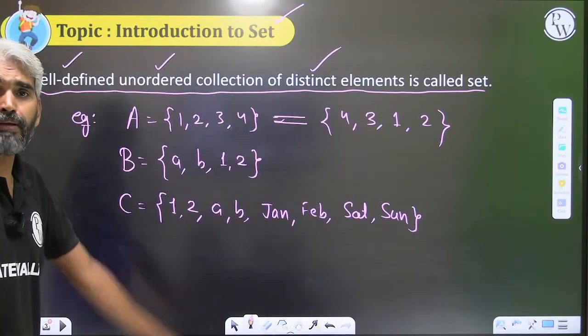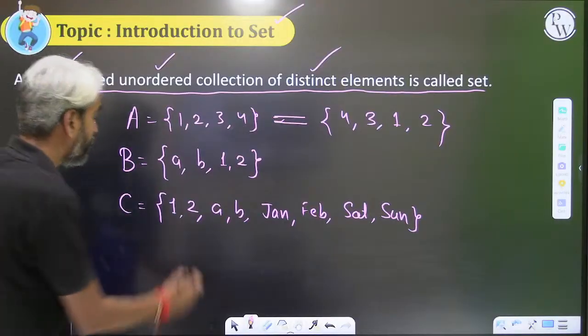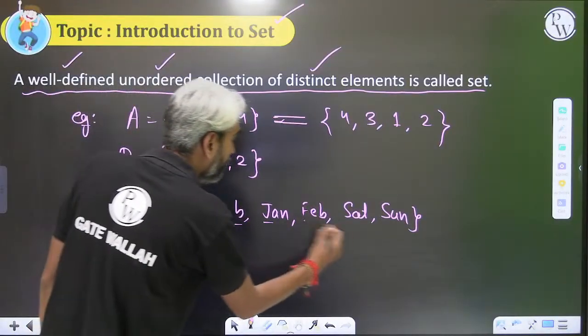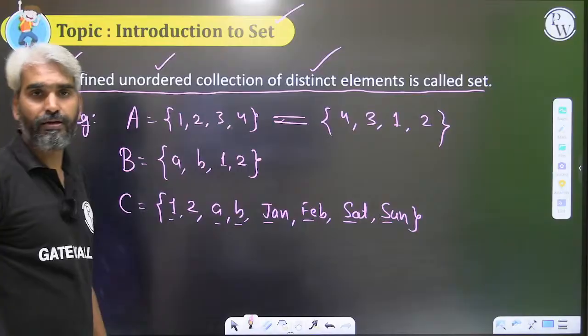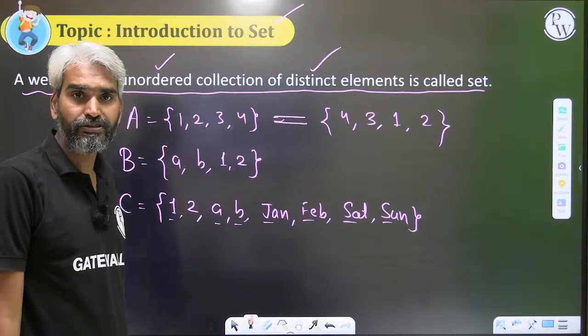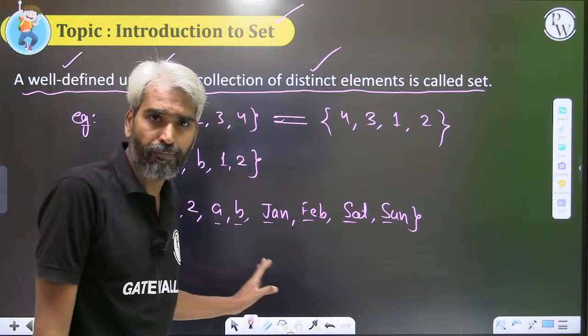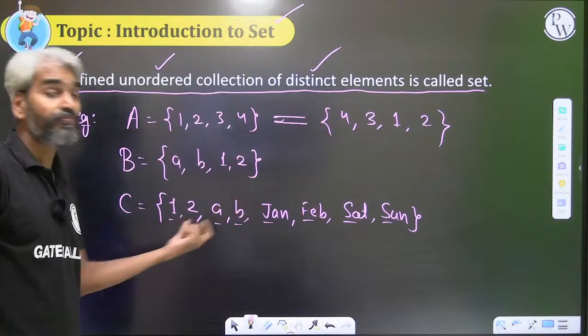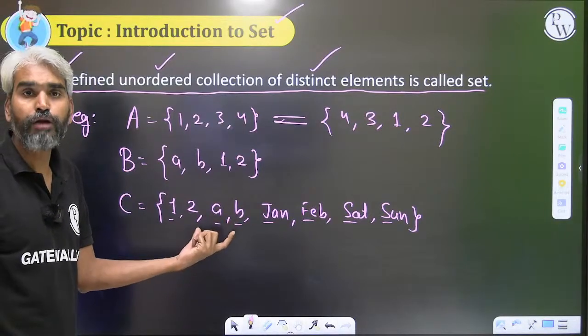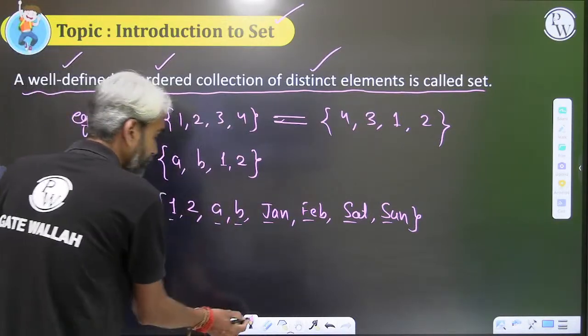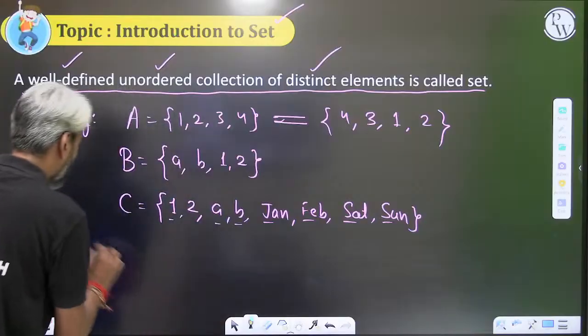So anything can be part of a set, but the only thing is they must be well defined, that is, what is being defined by those particular elements of the set. Ordering is not important, and another thing is they should all be distinct. There cannot be any repetition. So let's try to understand. Let me just give you an example.